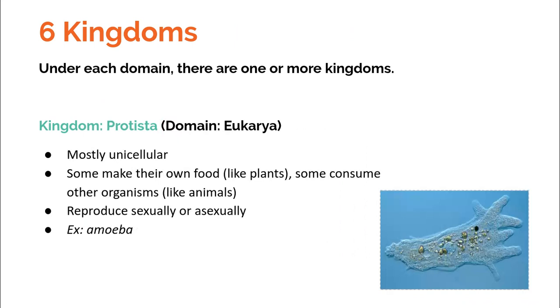The first kingdom is Protista. These are where we find our protists. So these are usually unicellular, and you can see in the picture here, this is an example of an amoeba. It can move, it can consume food, but other protists can even make their own food like plants. So there are some protists that kind of behave like plants, some that kind of behave like animals, others that kind of behave like fungi. There are some different categories in protists. Some of them reproduce sexually, so 2 parents produces 1 child, and some reproduce asexually.